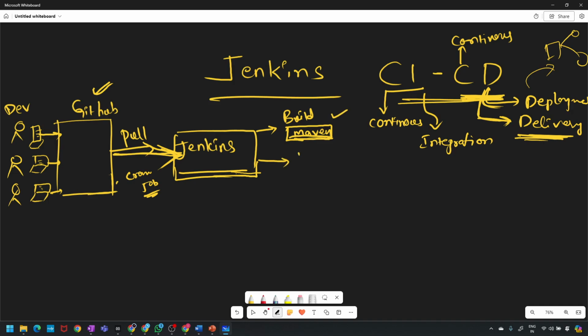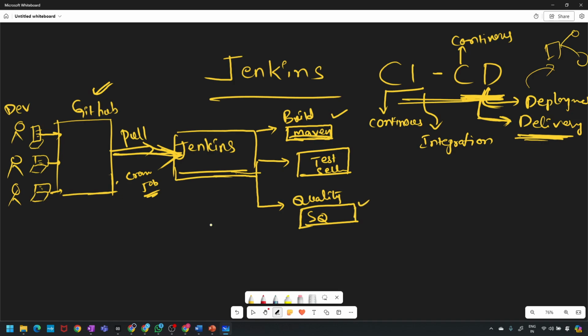after building, we have to test. Maybe if it is Selenium, Java Selenium. And after testing we have to check the quality. What tools are available in the market for quality checks? Grafana? Quality. SonarQube. Yes. So we have tools like SonarQube for quality checks.